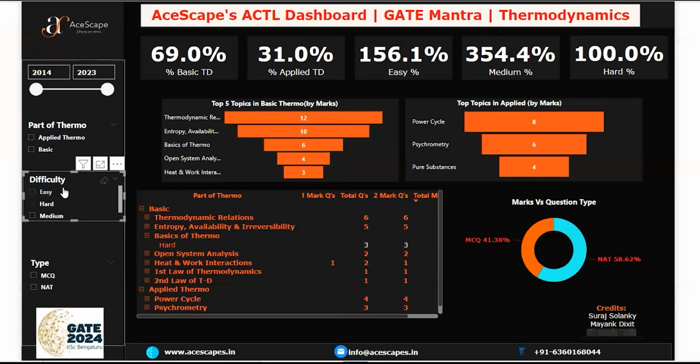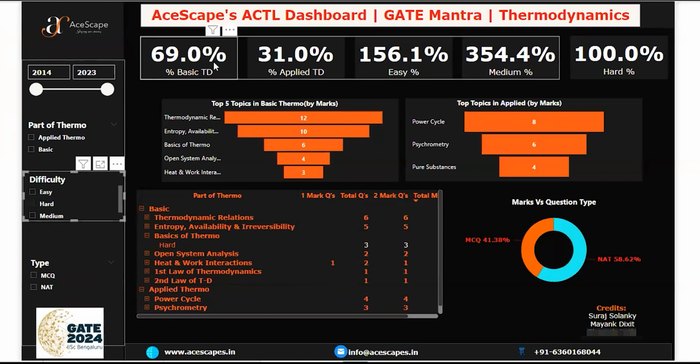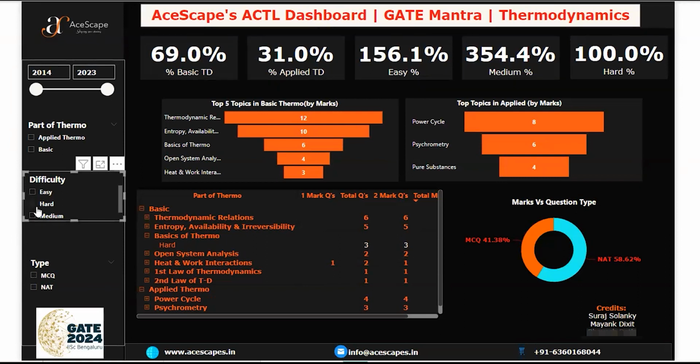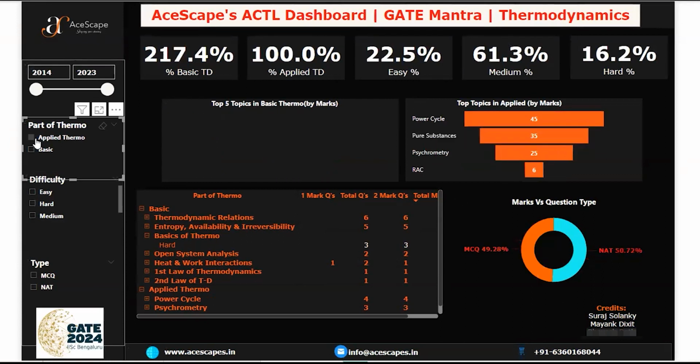See, there are very few chances that hard questions will come from basics. 69%. Applied is always easier. Nearly 70% of applied is easy to medium. Then let's come to the applied thermodynamics.